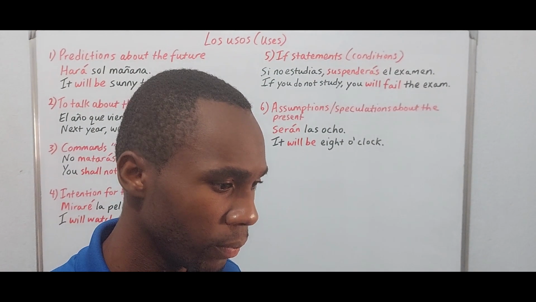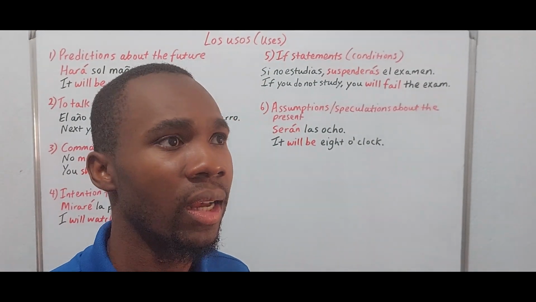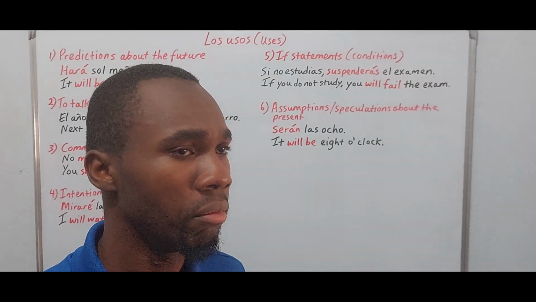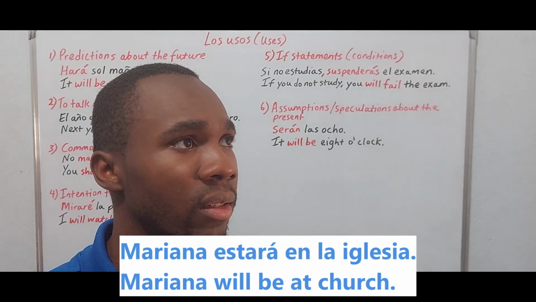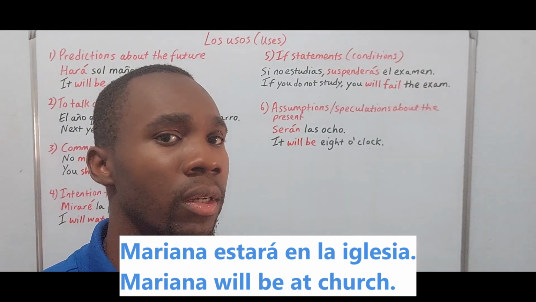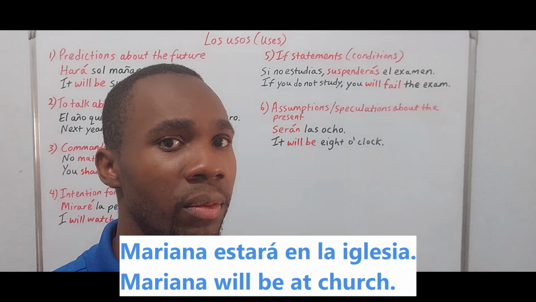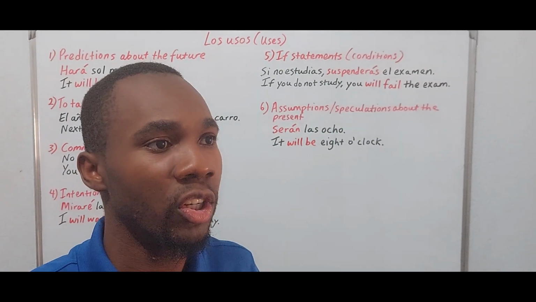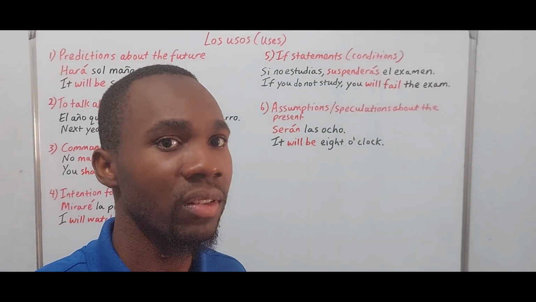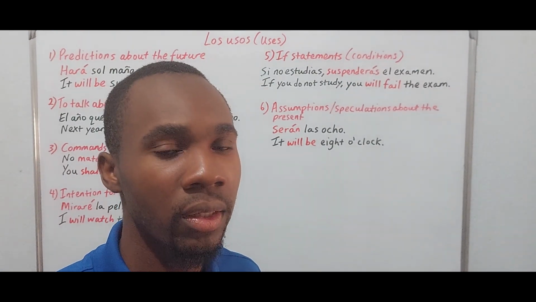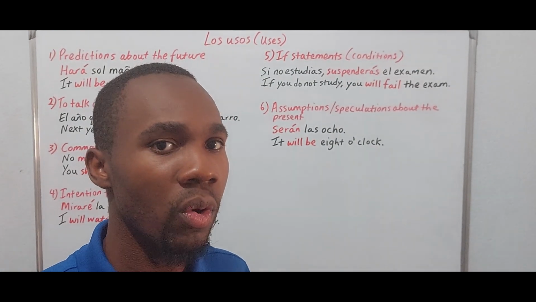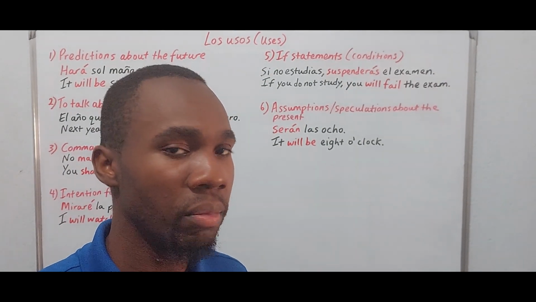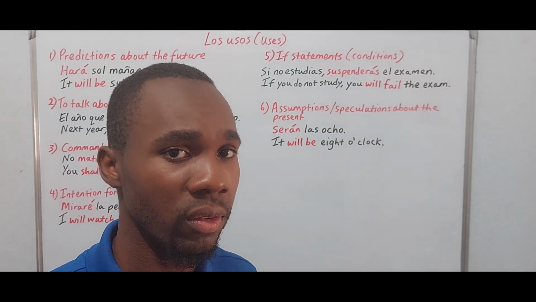Another example. ¿Dónde está Mariana? Where is Mariana? Mariana estará en la iglesia. Mariana will be at church. I don't know that for sure, but I'm assuming based on where she was previously that she probably would be there now. So it's an assumption. If we want to make an assumption about current events or about the present, we can use the simple future.